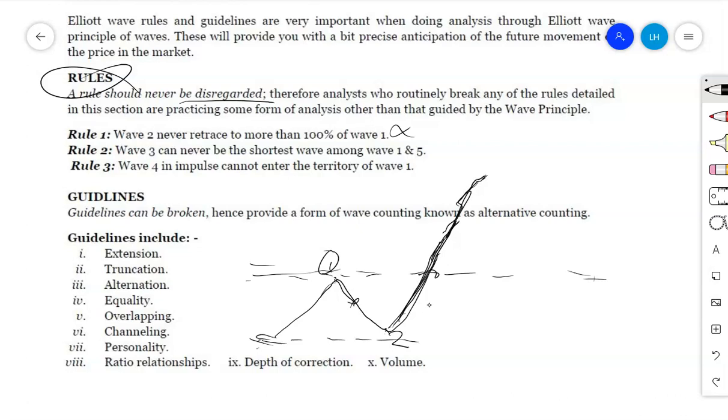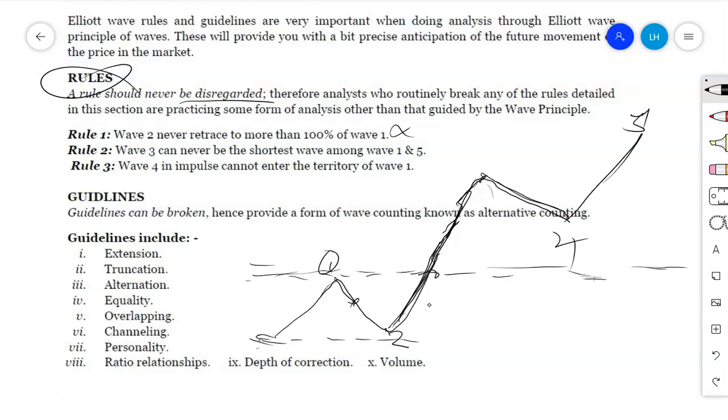Therefore, in order to apply the Elliott wave principle correctly or profitably, you must integrate all of the rules, then integrate them with the guidelines. If you integrate with the guideline of extension and the guideline of alternation, you will find that wave number 4 is usually a sideways correction. Being a sideways correction, it will not be as deep as wave number 2 was, and therefore it will not travel into the price territory of wave number 1. Therefore, this will be wave number 4, and finally we'll have wave number 5 up to the top.